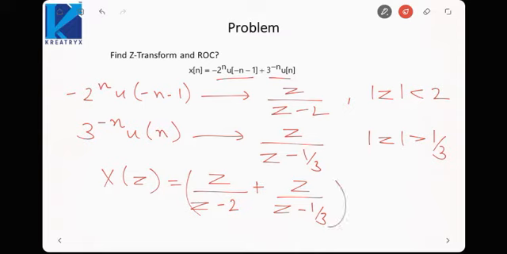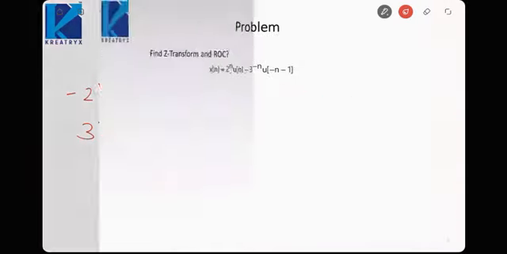For the intersection, one is saying it is greater than 1 by 3, the other is saying less than 2. So 1 by 3 is less than mod z is less than 2. This would be my intersection. So suppose in any case we are unable to find any intersection, then the Z transform will not exist. If there is no ROC, then the Z transform does not exist.